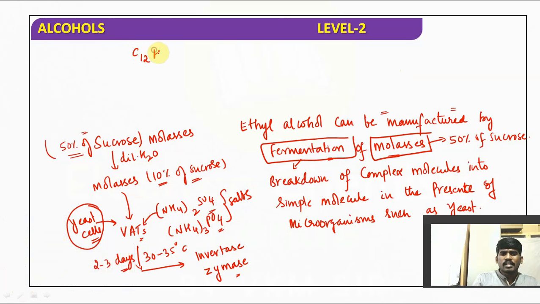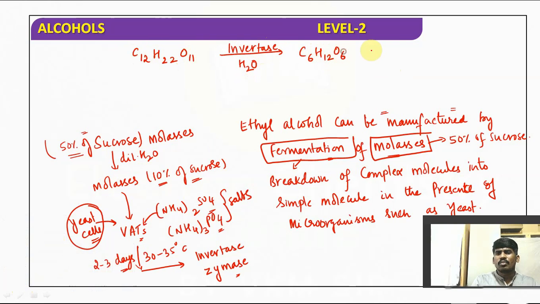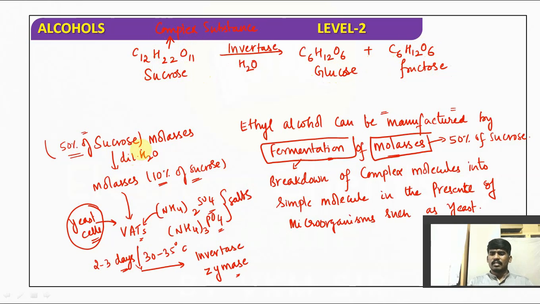Molasses consists of sucrose. That sucrose undergoes hydrolysis, as we have added water, in the presence of which enzyme? Invertase. So sucrose is broken down into two substances, glucose and fructose. Both have the same molecular formula. Invertase breaks the sucrose molecule into glucose and fructose. Sucrose is the complex substance; glucose and fructose are simple substances.